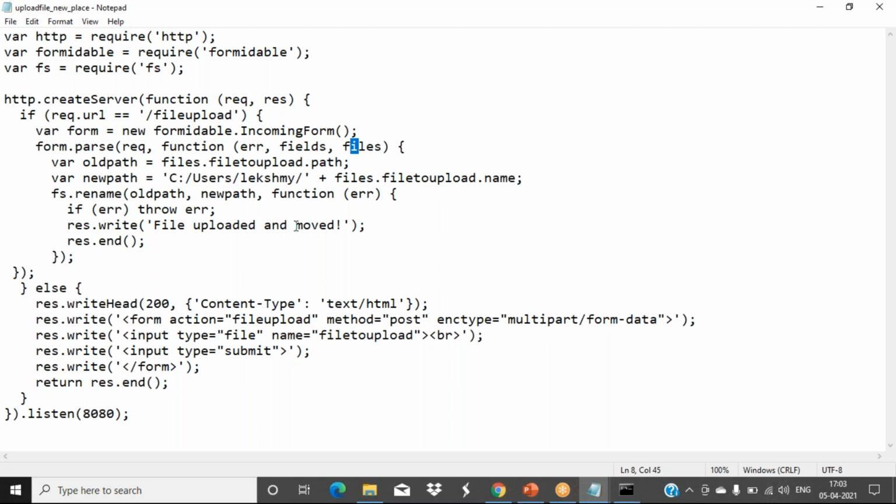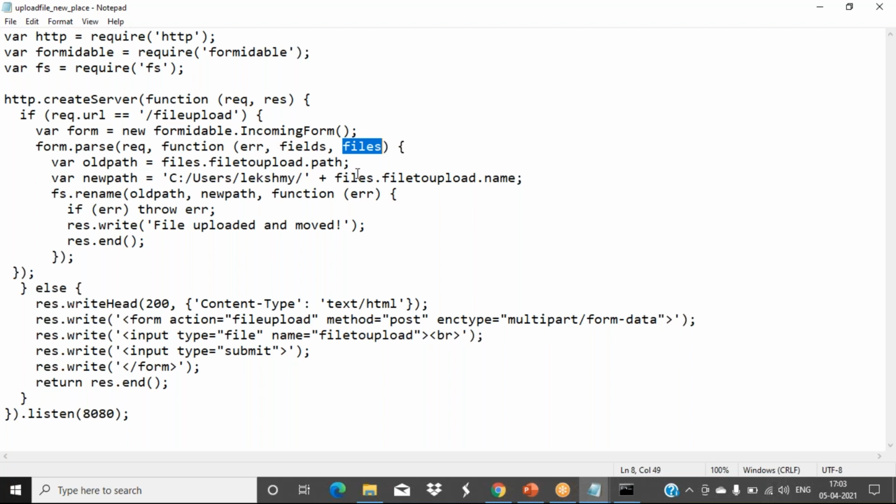See here, when I'm selecting that file, this argument, files, is what holds it: files.filetoupload. Whatever I have selected comes with this request and is stored in that particular file, files.filetoupload. Whatever file we have selected, then we use .path.